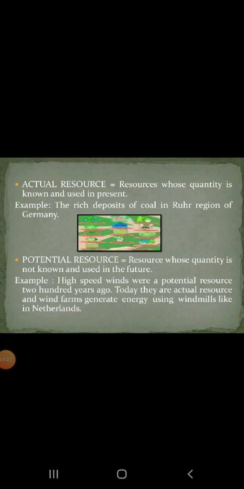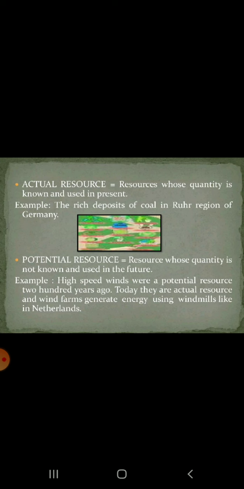Now, what do actual resources mean? Resources whose quantity is known and which are used in the present. For example, rich deposits of coal in the Ruhr region of Germany. It's an actual resource. Take the example of petroleum in West Asia, dark soil of the Deccan Plateau in Maharashtra. All these are actual resources. Then what do potential resources mean?